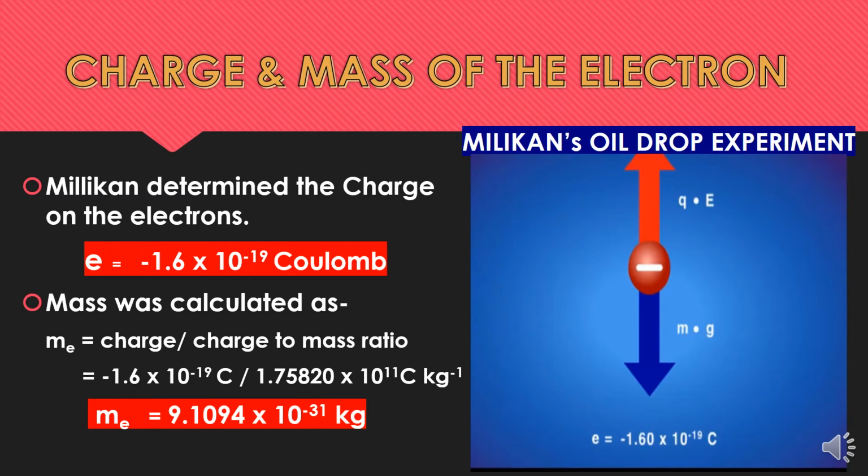And then mass was calculated from this value of charge, as Thomson suggested the charge to mass ratio. Then by dividing the charge by the charge to mass ratio, it was possible to find the mass of the electron as 9.1094 multiplied by 10 raised to the power minus 31 kilogram. So these were very important experiments which successfully determined the charge and mass of the electron.